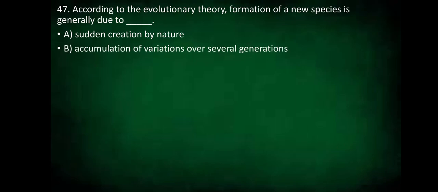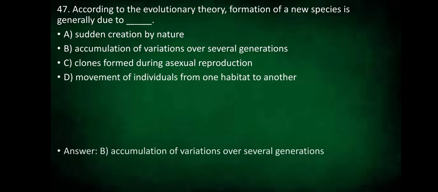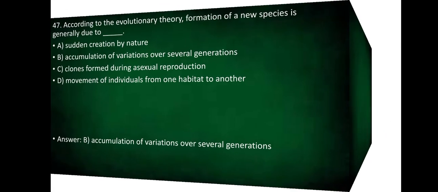According to the evolutionary theory, formation of new species is generally due to sudden creation by nature, accumulation of variations over several generations, clones formed during asexual reproduction, or movement of individuals from one habitat to another. It's because of accumulation of variations over several generations.